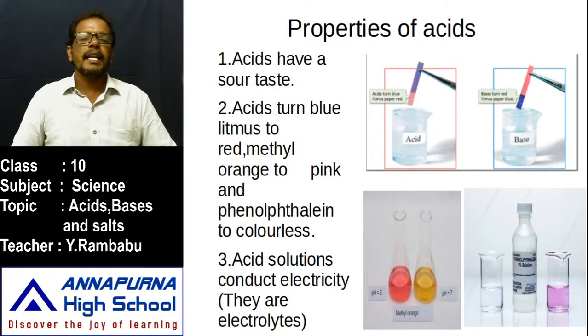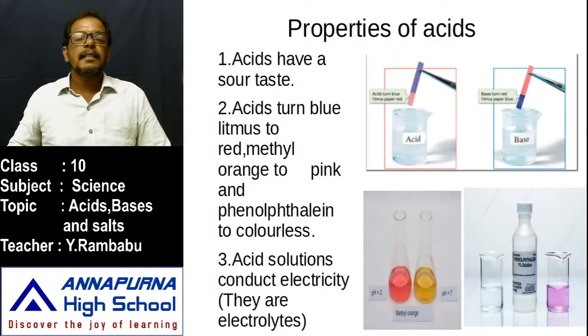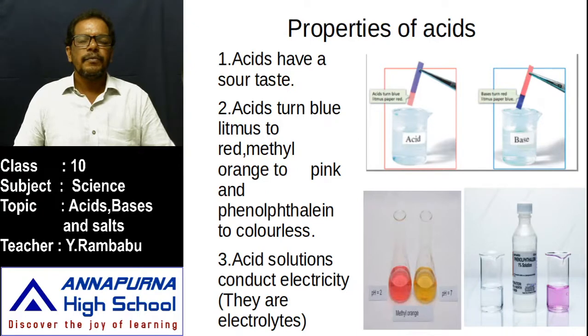Okay, the substances we use in our daily life, we have to test them also by using these indicators. For example, in the case of the drinking water we use daily, if there is no change in color of blue litmus or red litmus or methyl orange or phenolphthalein, that means it is neutral. That neutral water is safe to drink. And body fluids, like saliva, are slightly acidic in nature when we test with these indicators. And another body fluid, blood, is basic in nature. How can you say that it is basic in nature? By testing with these indicators.